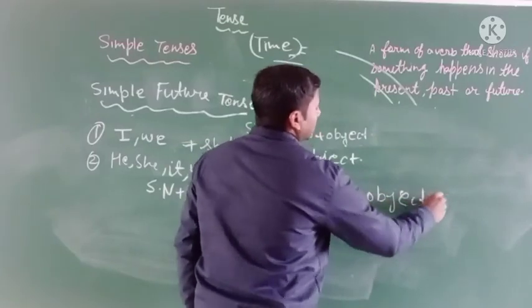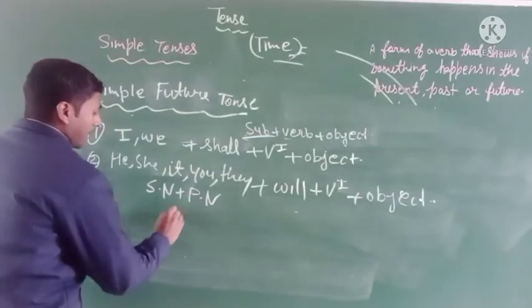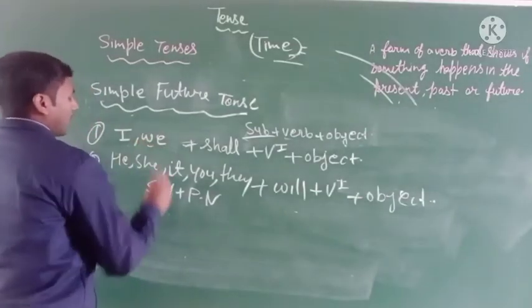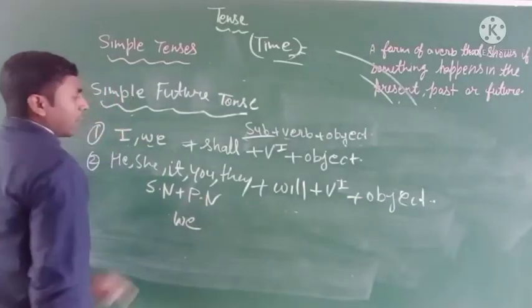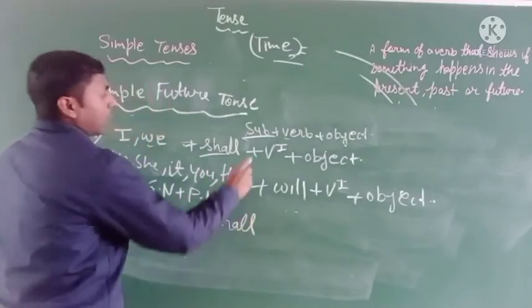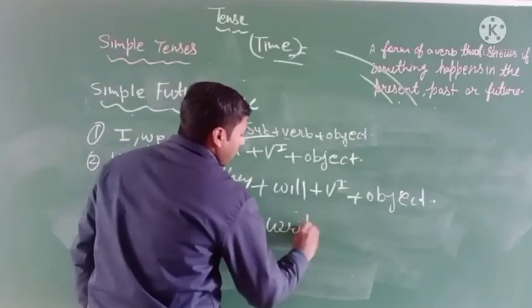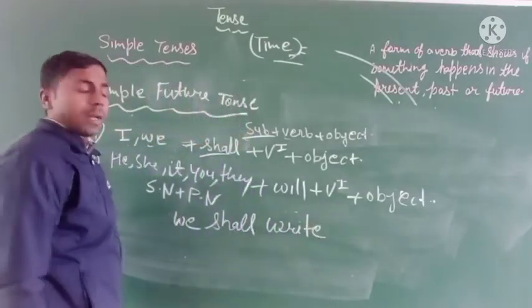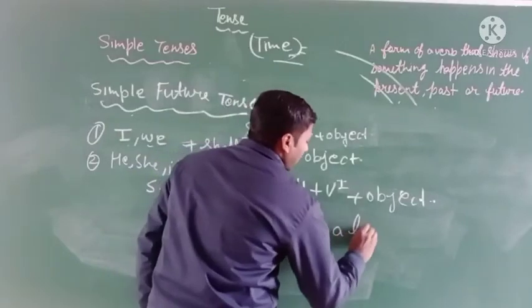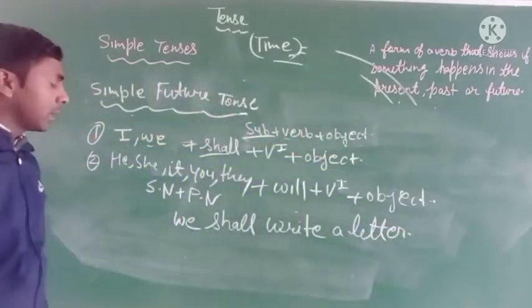Take a single example of these tenses, like "I." Take any subject, I or we. With "we," you have to use "shall." Okay, then our verb first form will be "write." Write a letter. Clear?